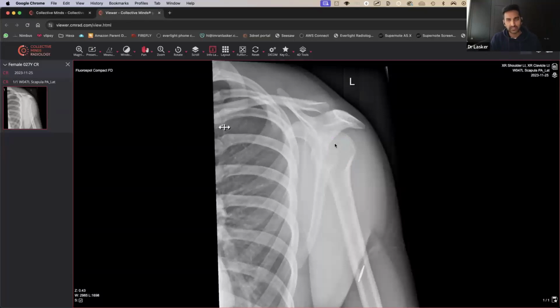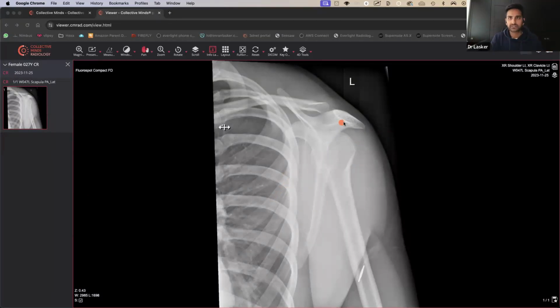So let's have a look at this X-ray. First off, we only actually have one view, and having one view is very, very unhelpful because you can't really be 100% sure whether this shoulder's going forwards or backwards, right? But we can utilize a few ideas to try and find out whether this person's actually got an anterior or posterior dislocation.